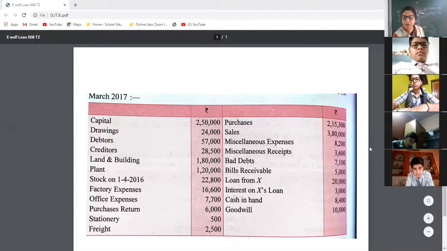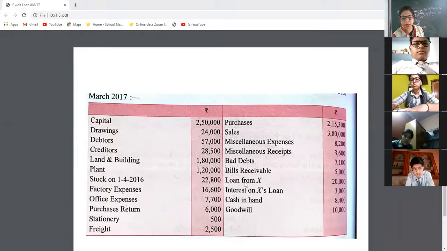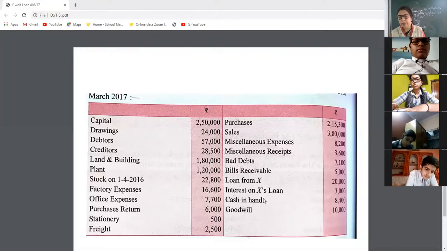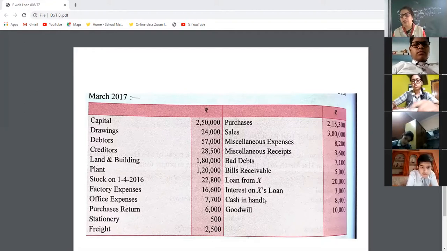Noel John? Debit. Why debit, my dear? My question is this: why will cash in hand be debited? What is the reason? It is an expense. Cash is your expense. Just now I told you 5 times, my dear, cash in your pocket is your asset. That's why it is debit. Cash in hand is your asset. Cash balance is an asset, that's why debit.